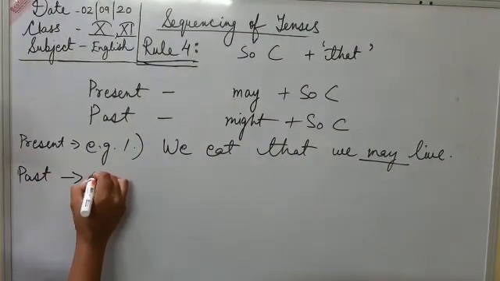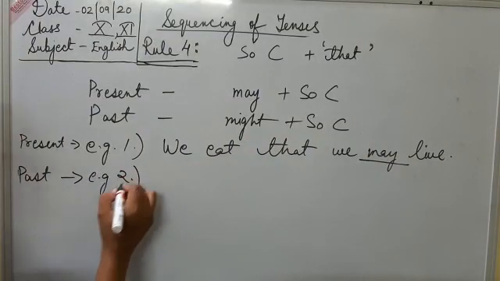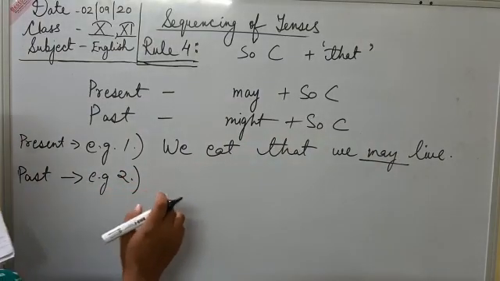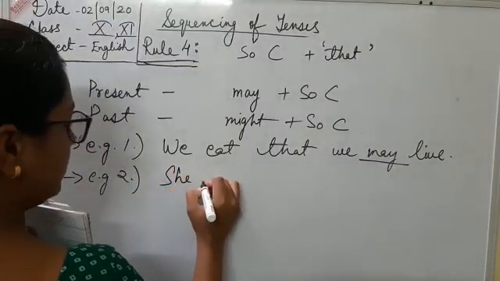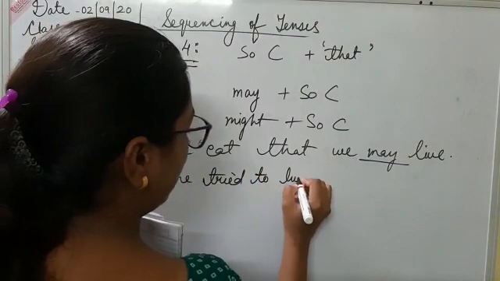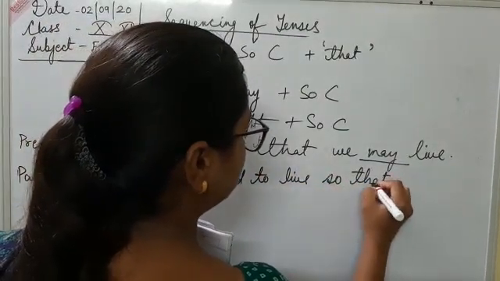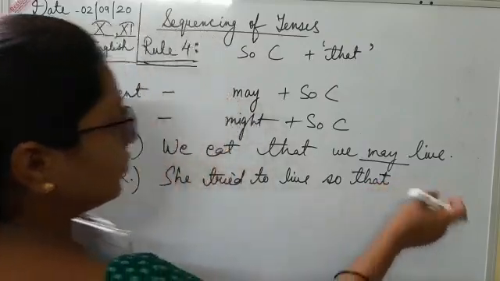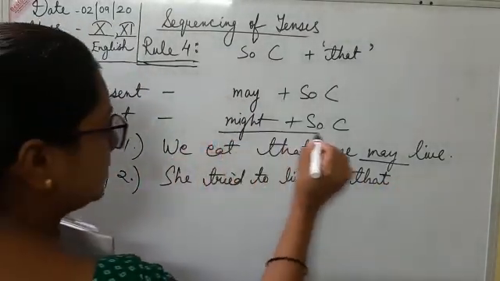In past tense, we will use the word might with the subordinate clause. She tried to live so that, she tried to live. So this is in past. So that, again this conjunction word that is used before the subordinate clause. So we will use the word might here.